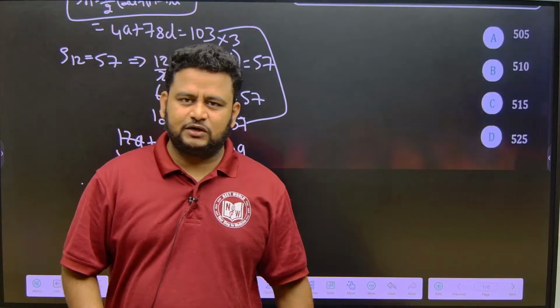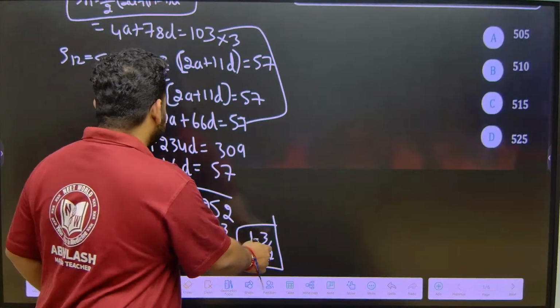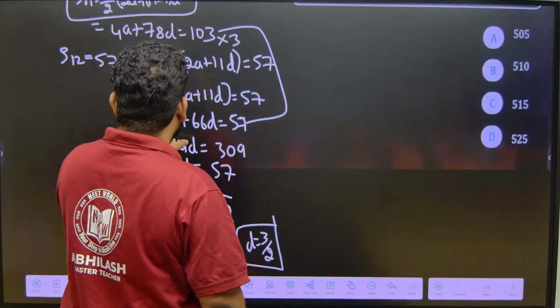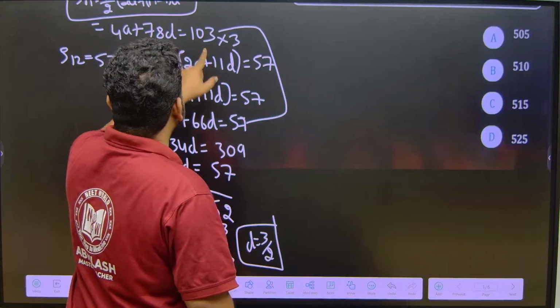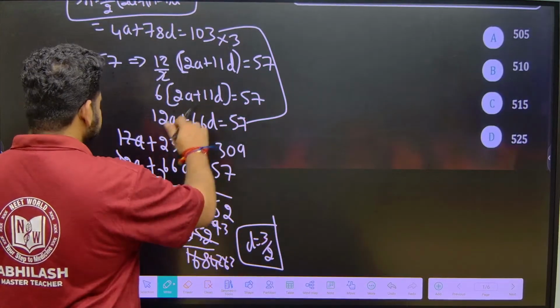Now, definitely I can put the value of d in any of the equations and I will get the value of a. If I put d is equal to 3 by 2 in the first equation, I will put this in 4a plus 78d is equal to 103. Okay, 4a plus 78d is equal to 103. If I put d, what will I get?